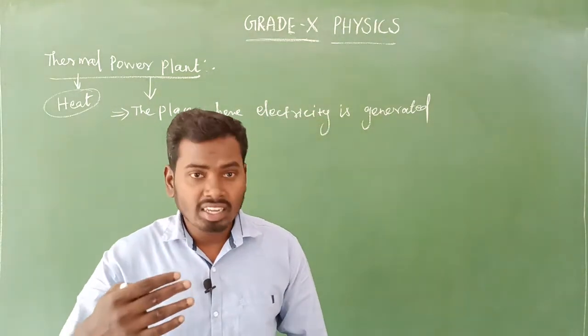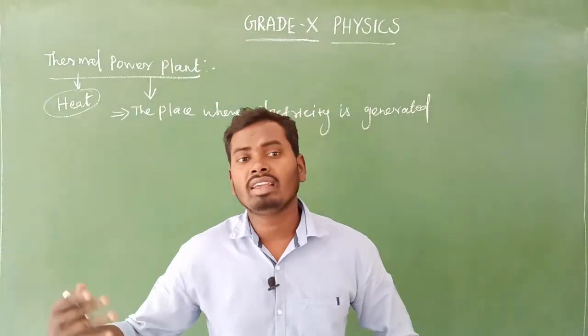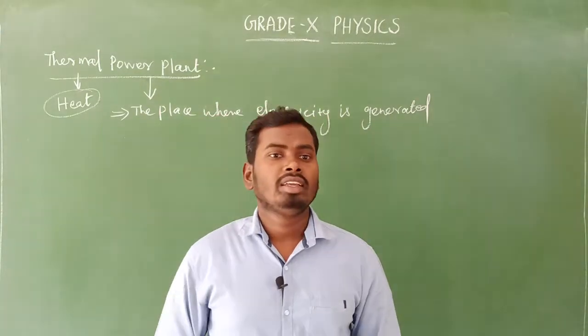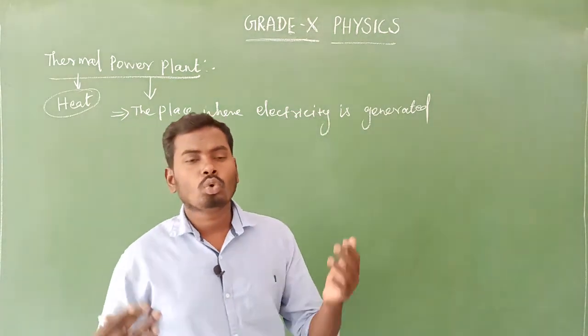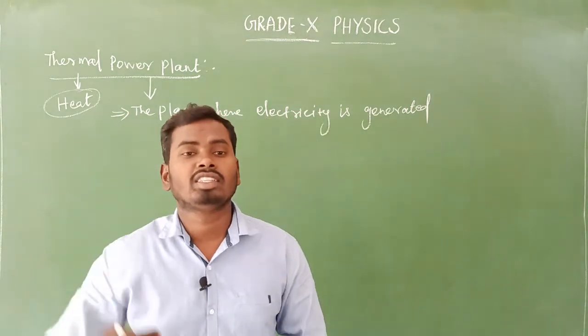So the electric energy need is increasing day by day. So we need sources of energy to produce electricity.